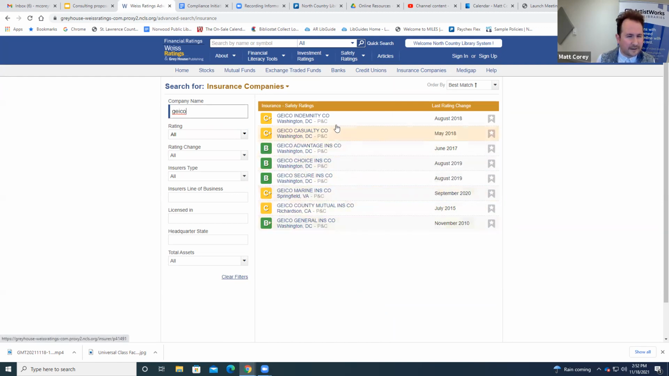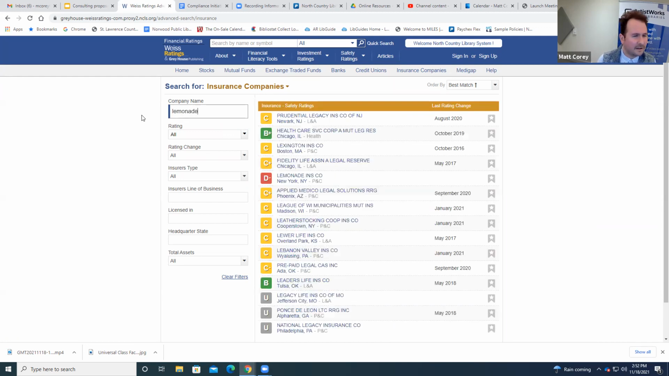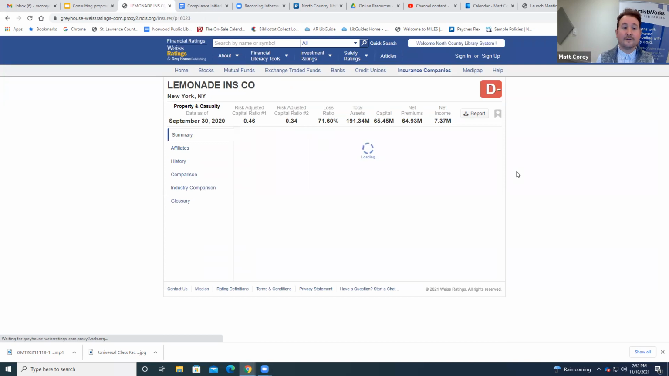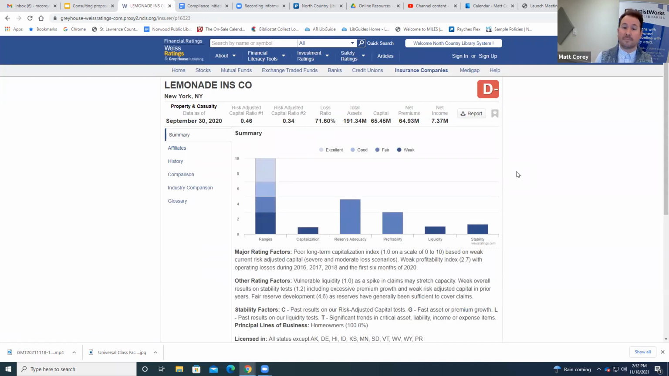So here's all the different Geicos here. I do want to throw in, let's do Lemonade. If you're not familiar, Lemonade is one of those ones where, just like I was talking about with the online banks, Lemonade is a really, really new popular startup insurance company, especially with the millennials. You can get the Lemonade app and all of this, right?